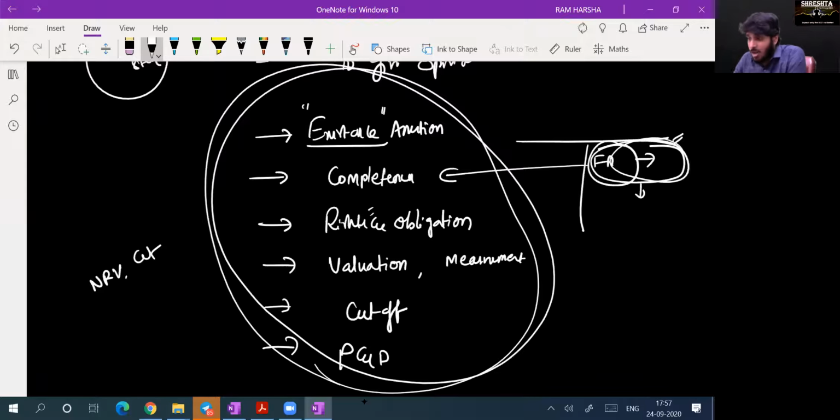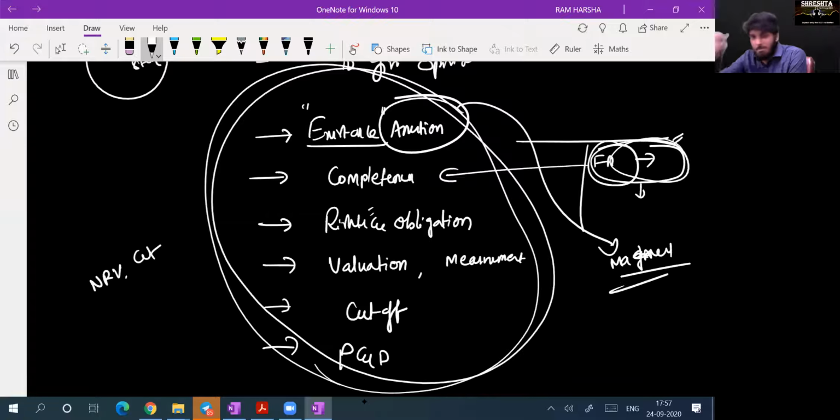By the way, tell me, who will make these assertions, Sudhir? Management. Management is the one who is making these assertions. Auditors are not actually making them; the auditor in fact cannot make an assertion. Management is the one who is making all these assertions. Auditor has to verify them. That's it. Are you clear?